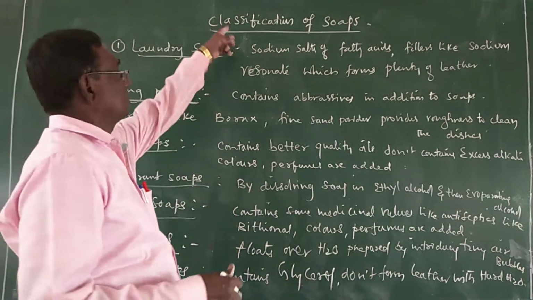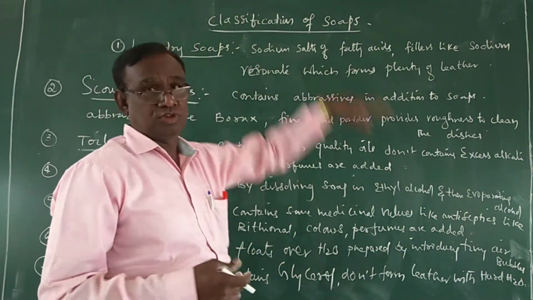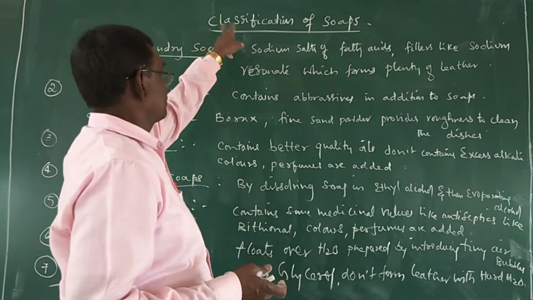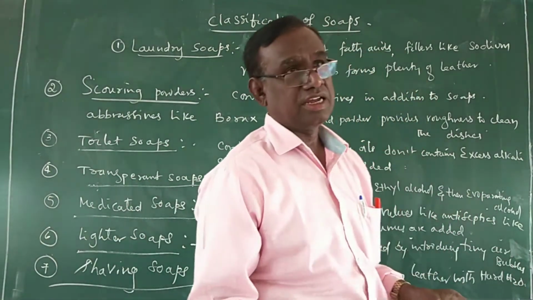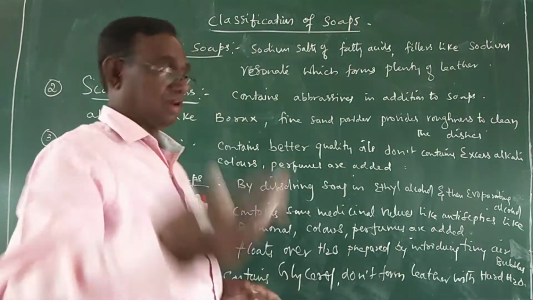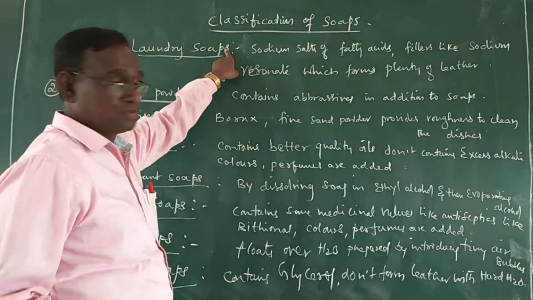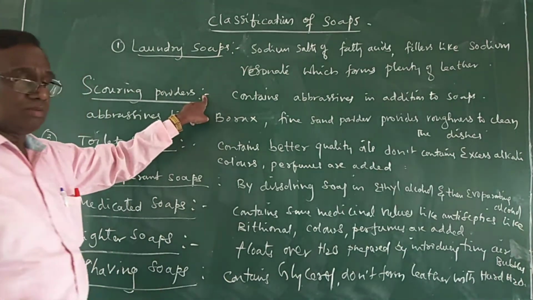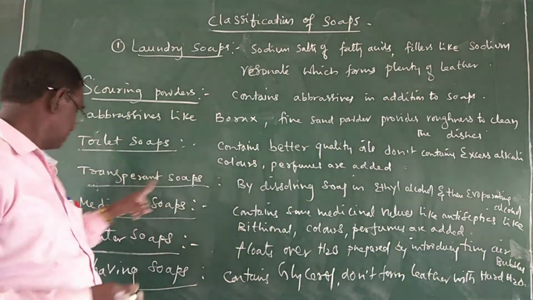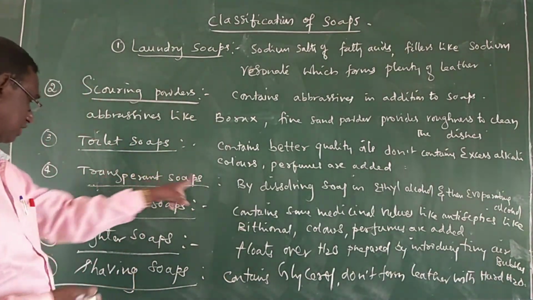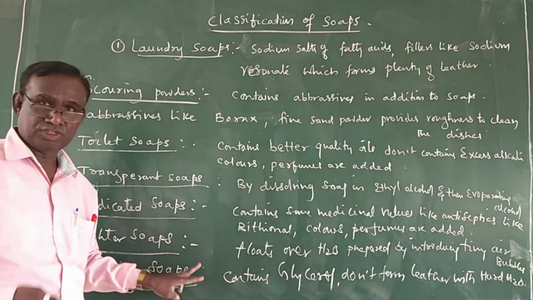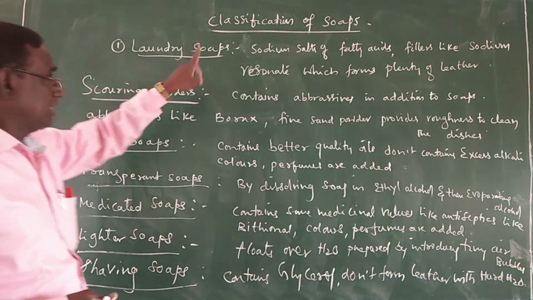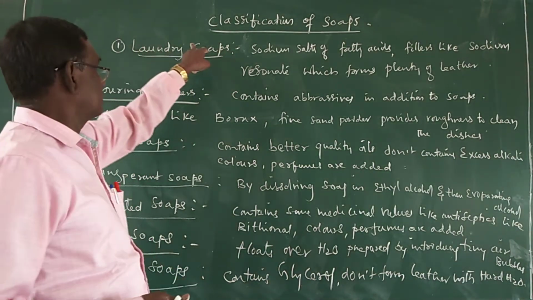So now we are continuing with soaps. You see, different types of soaps, or classification of soaps. Soaps are classified into different types depending upon their composition as follows: laundry soaps, scouring powders, toilet soaps, transparent soaps, medicated soaps, lighter soaps, shaving soaps, etc. So here, what are laundry soaps?